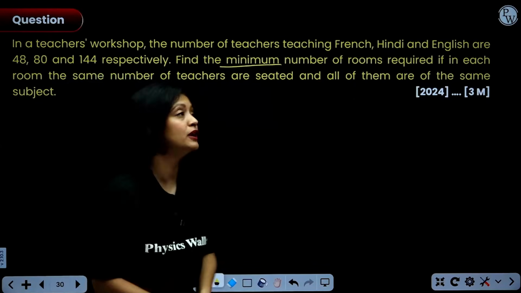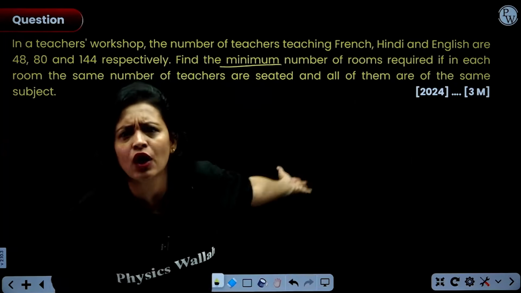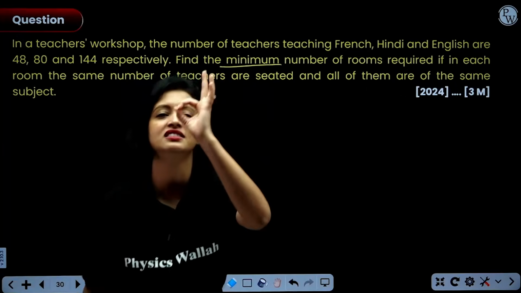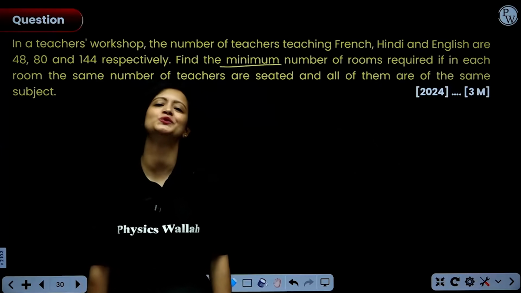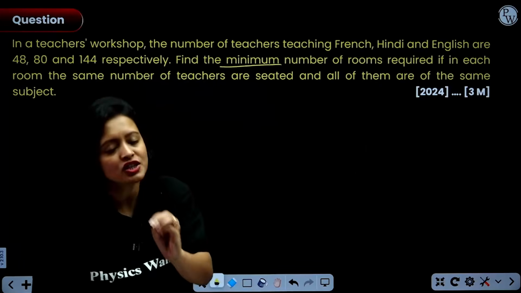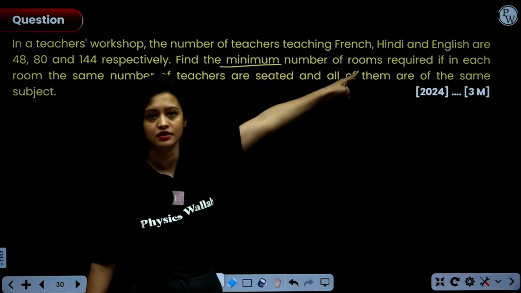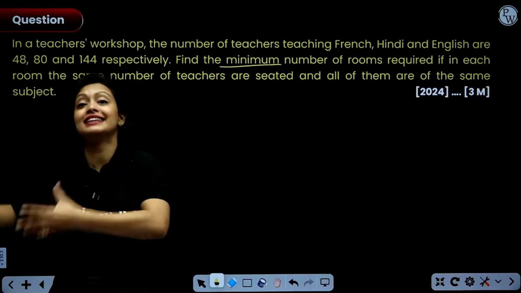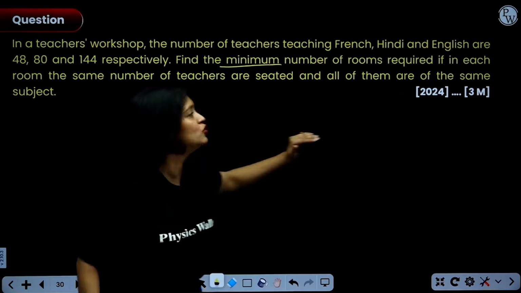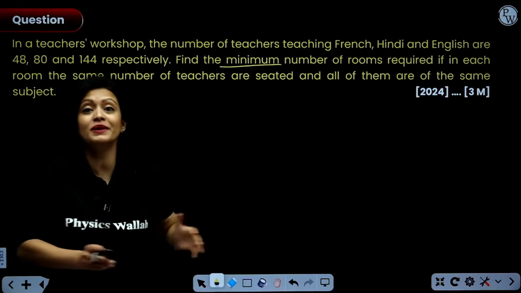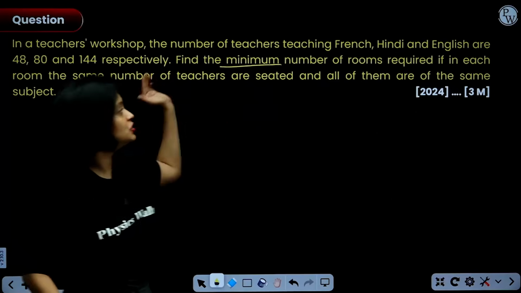Now, a lot of people hone in on the word minimum, think minimum means LCM, find out the LCM and leave it at that and get 0 marks. Why? Because they did not use common sense. See, let's go back to the very basics and think, what do we have to find? We have to find the number of rooms in which teachers will be sitting. In groups, the word groups is not there, but that is what the question is asking you. You have to find the minimum number of rooms. Rooms basically mean groupings. You have to find groupings of these teachers.